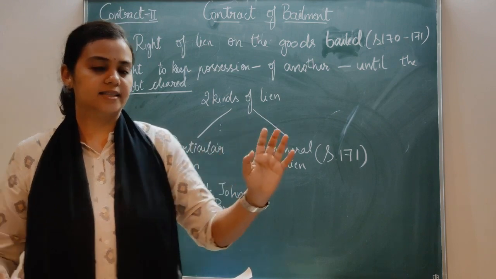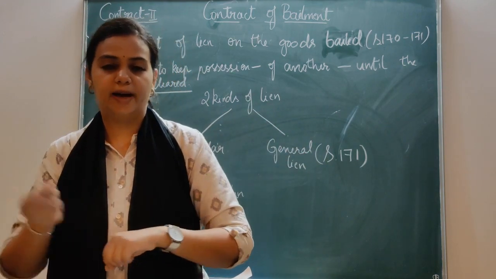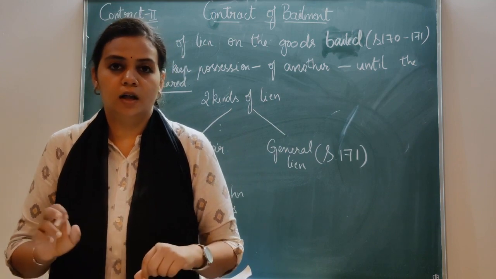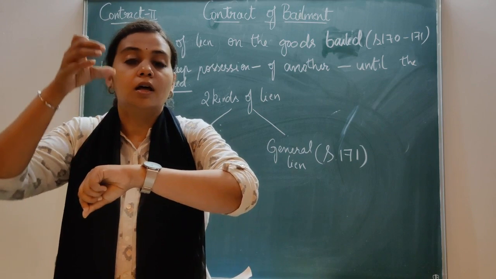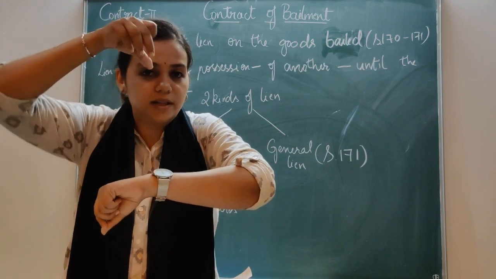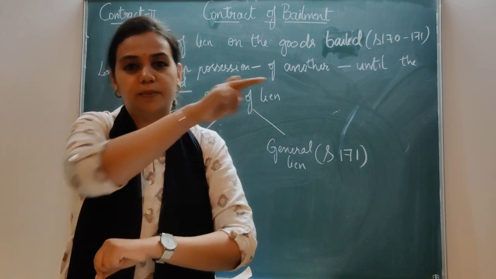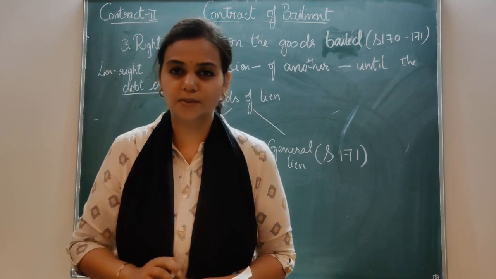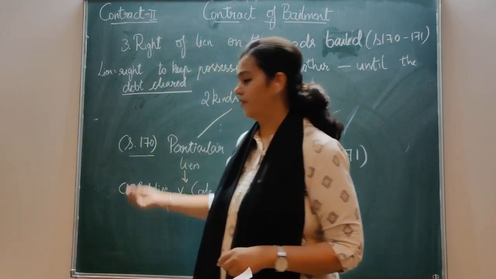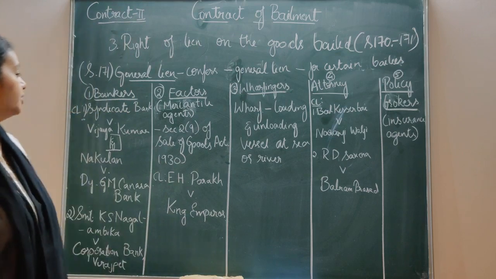Now the bailor has given one watch to the bailee to repair it and give it back. The bailee has got control. He can exercise his particular lien over that watch only and nothing else to recover money from the bailor. Got it? Clear? Remember what particular lien is under section 170. Got it?